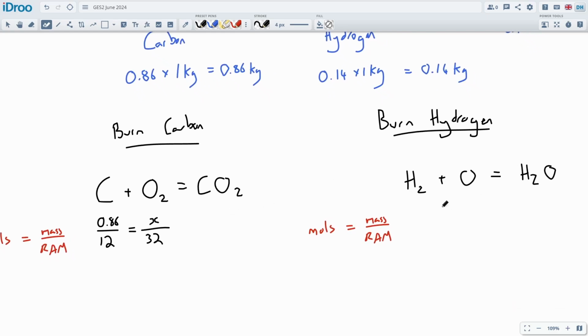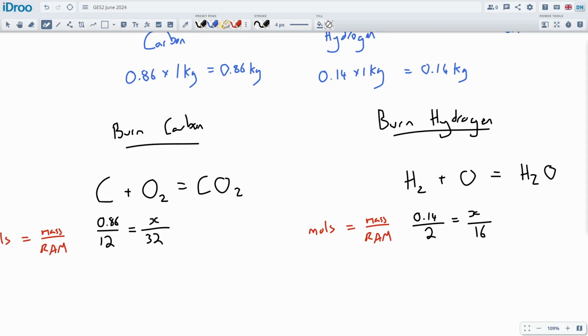We can do the same thing for the hydrogen over here. We've got 0.14 kilograms of hydrogen. It's H2, so that's 1 plus 1 because they weigh 1 each. This time we're just finding a single oxygen, so it's just 16. We're going to multiply the 32 over to the left-hand side on the first one.